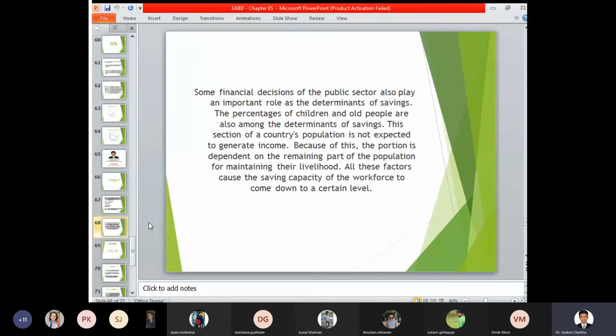Some financial decisions of the public sector also play an important role. So the explanation with respect to the public sector and private sector, and the country's population perspective, has been explained in this particular slide.